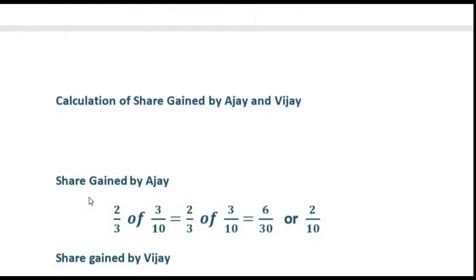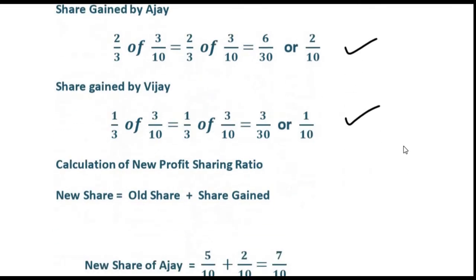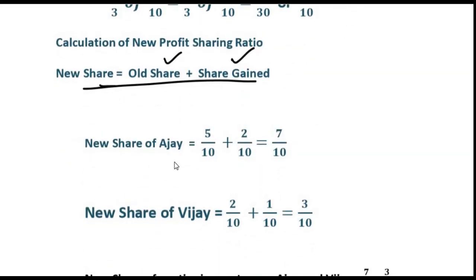Now to continue, we can calculate. So the share gained is calculated by using this method. What we have done is, using the gain ratio, we found the share gained. Share gained by Vijay is 1 by 10. So now we can easily calculate the new share of each of the continuing partners. New share is equal to old share plus share gained. We have both now. So now we can calculate. What is the new share of Ajay?